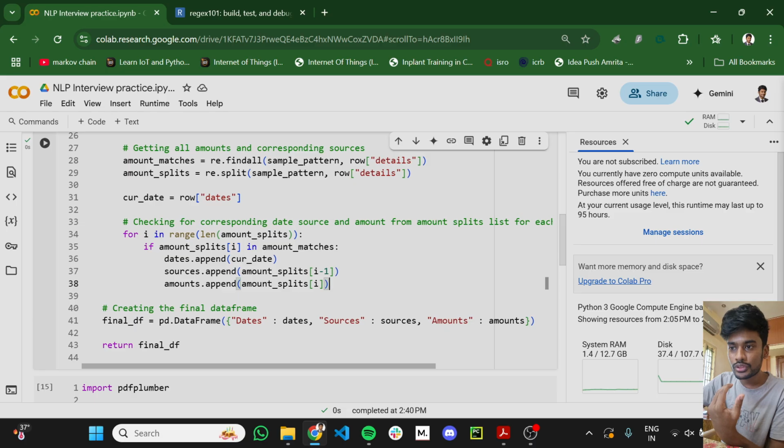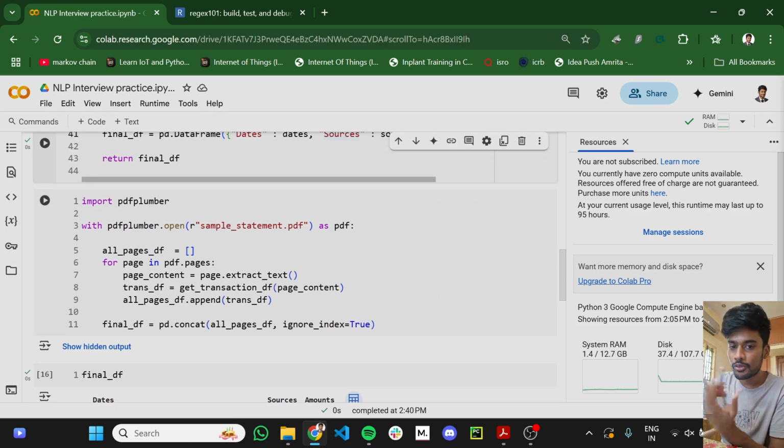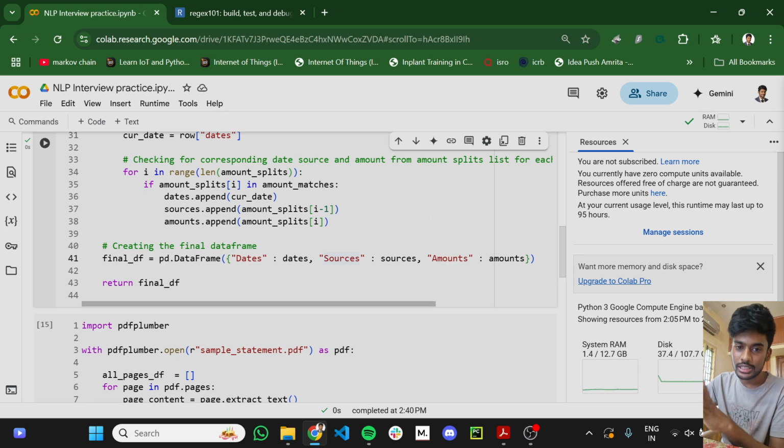So at the end of this loop, what I'll have is a list of dates with a corresponding list of transactions and a corresponding list of sources. I created a data frame in the form of a dictionary, so dates was dates, sources were sources, and amounts were amounts, and then finally I return the pandas data frame. This will be run in a loop for all the pages in the PDF.